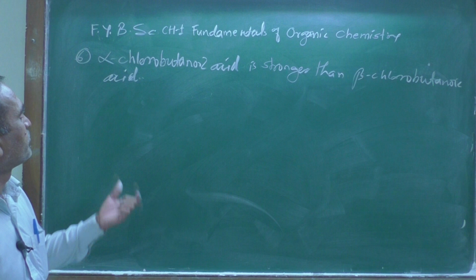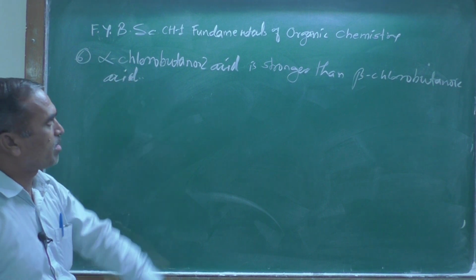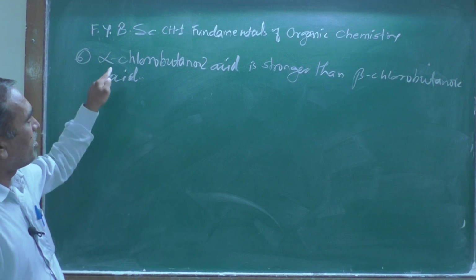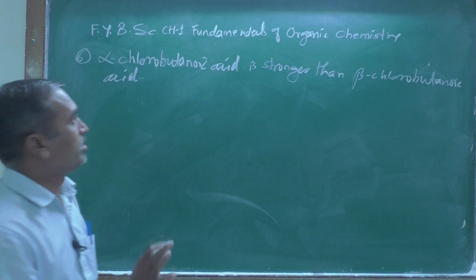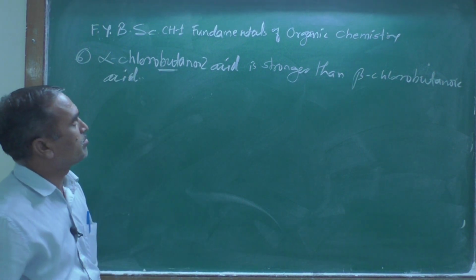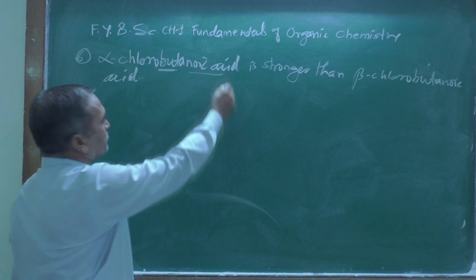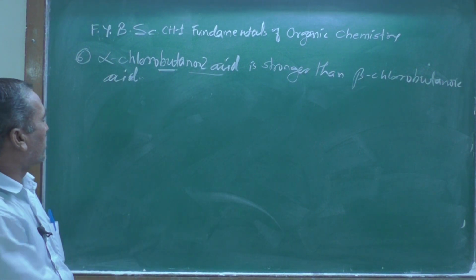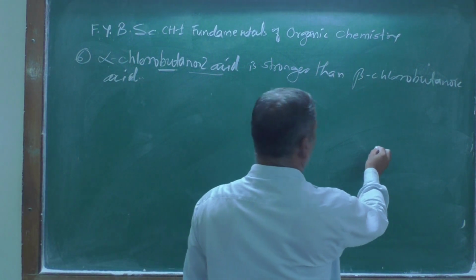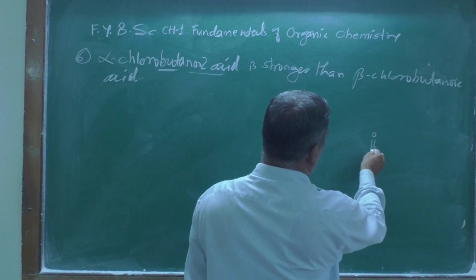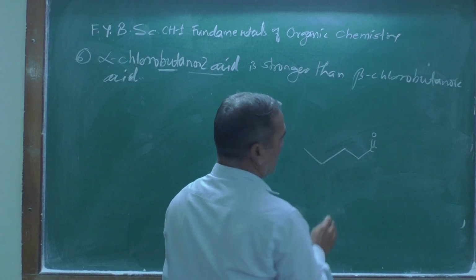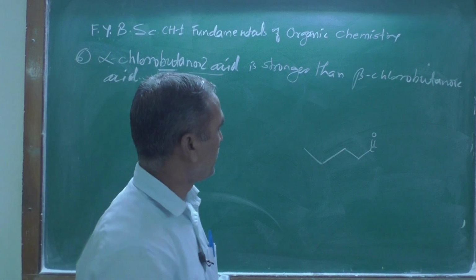Now remember here, first to draw the structure of butanoic acid. How do you draw this structure? Anyone knows the structure of alpha chlorobutanoic acid? Here, let me tell you one thing. Butanoic indicates a 4 carbon atom in the straight chain. Oic acid is known as a carboxylic group is present, and as you might be knowing, there is a carbonyl group. Suppose it is a carbonyl group, and let me simplify this.